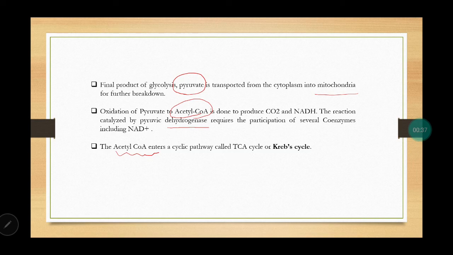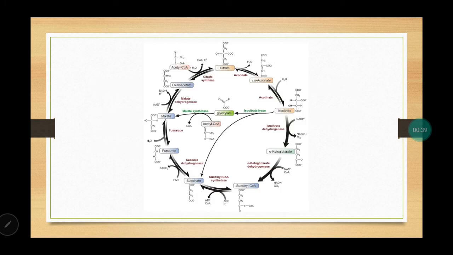cycle or Krebs cycle. Now let us see what this Krebs cycle looks like. See, acetyl-CoA, which is formed by pyruvate dehydrogenase complex, will react with oxaloacetic acid, which is a 4-carbon molecule, and acetyl is a 2-carbon molecule. So it will form a 6-carbon molecule called citrate. This citrate will form isocitrate. In presence of a dehydrogenase enzyme, it will form alpha ketoglutarate.